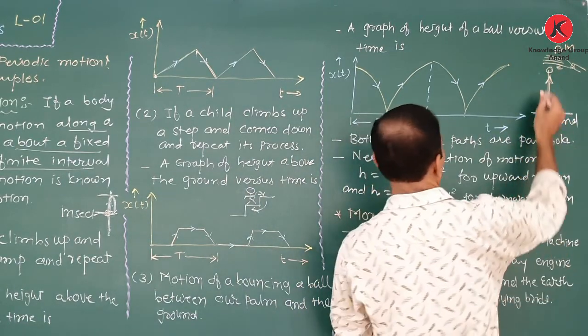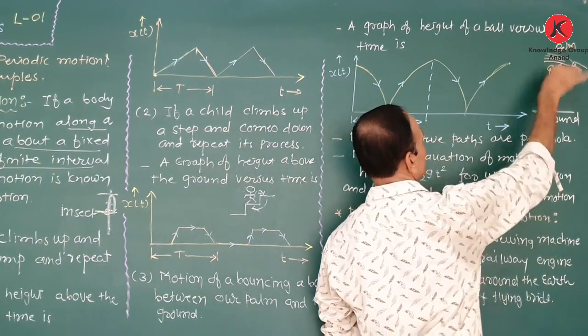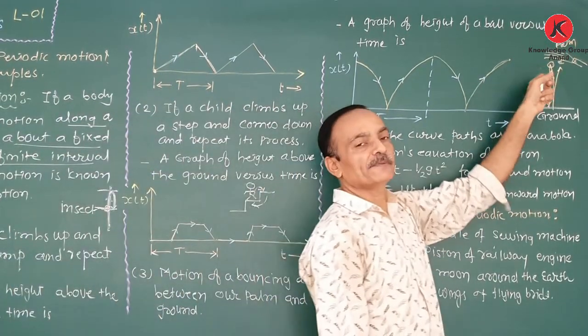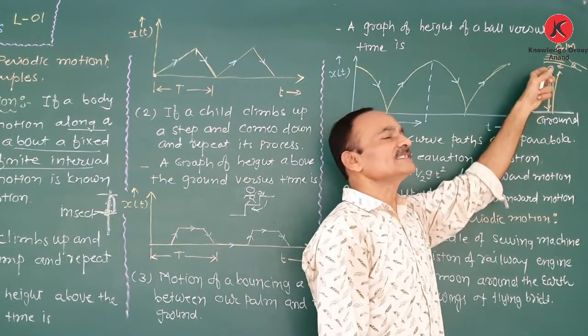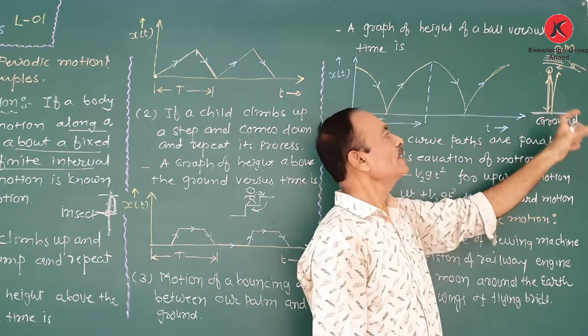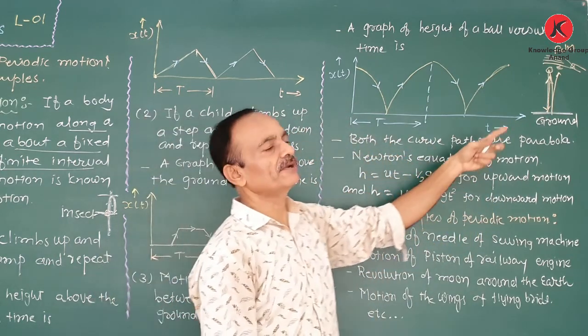So first we drop the ball in a downward direction. Then the ball bounces up. This motion is also a periodic motion because this motion is repeated on a definite path about a fixed point, the ground, and at a definite interval of time. So this is also an example of periodic motion.